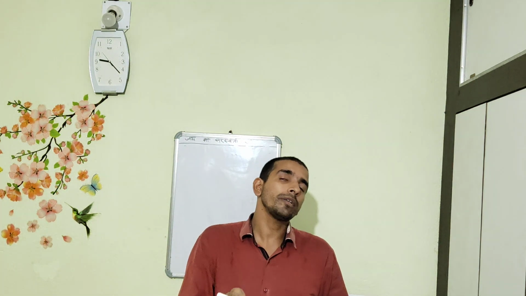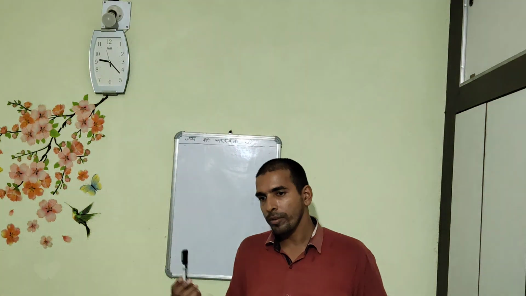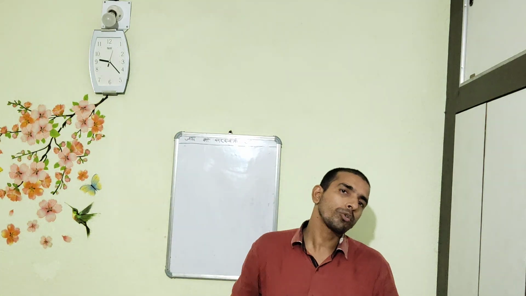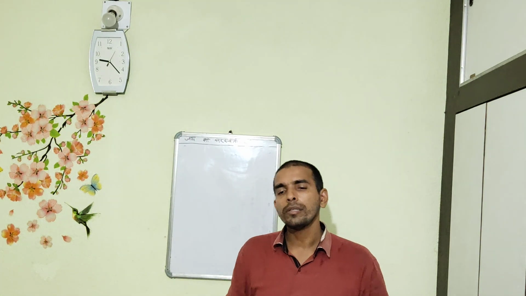We have seen the numericals associated with the concept, and in today's class we had seen how to represent a particular complex number in the polar form.